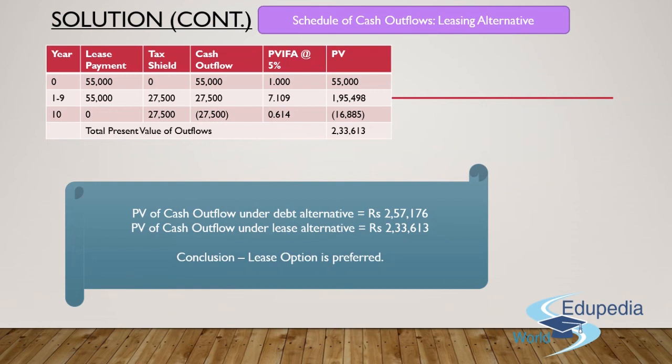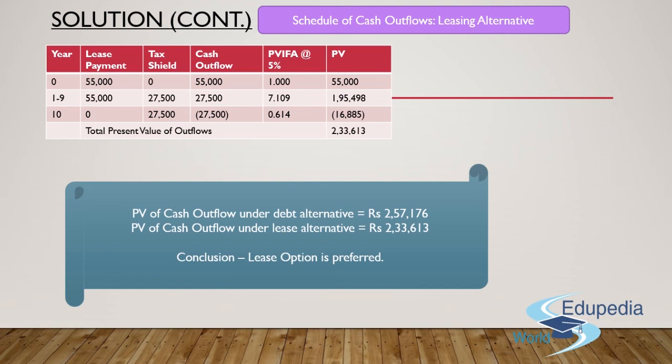I've divided this particular schedule into 6 different parts: year, lease payment, tax shield, cash outflow, present value interest rate factor annuity at 5%, and the present value. So guys, for year 0, it has been told to us that we are supposed to make the installment amount, the rental amount, in the beginning of the year itself. So in year 0, we need to make the lease payment of 55,000 rupees.